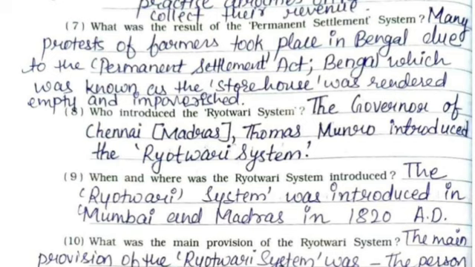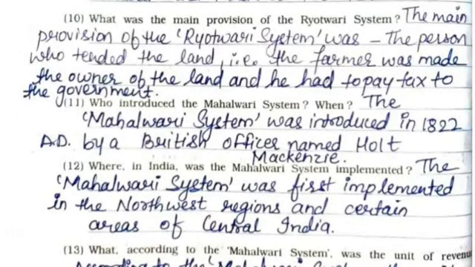Ninth, when and where was the Ryotwari system introduced? The Ryotwari system was introduced in Mumbai and Madras in 1820 AD. 10th, what was the main provision of the Ryotwari system? The main provision of the Ryotwari system was the person who tended the land, that is, the farmer who was made the owner of the land, and he had to pay tax to the government.